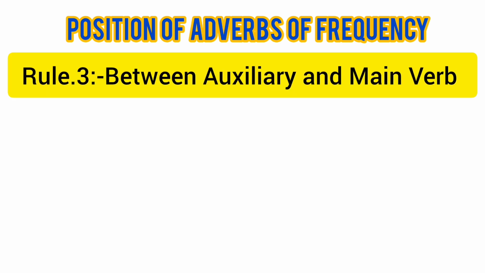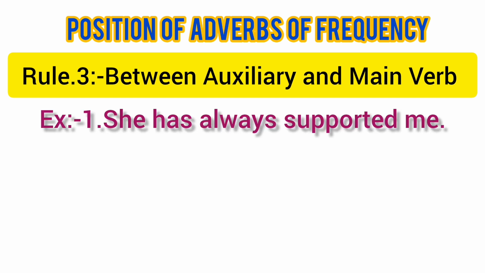Come to rule number 3. We use adverbs of frequency between auxiliary and main verb. For example, she has always supported me. Here subject is she. Has is helping verb. Always is adverb. Supported is main verb.